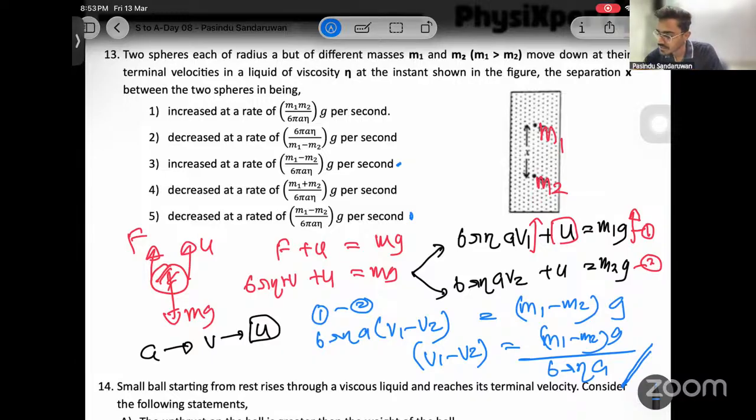Now go back to the diagram. M1 is higher, M1 is above and its velocity is higher. V1 is higher. And M2 is below, its velocity is lower. Which means M1 is reaching M2 with the higher velocity from behind. So they are getting close to each other. Since they are getting close to each other, the gap decreases, right? That is something we get from the diagram, because the higher velocity is coming from the top, so the gap decreases.